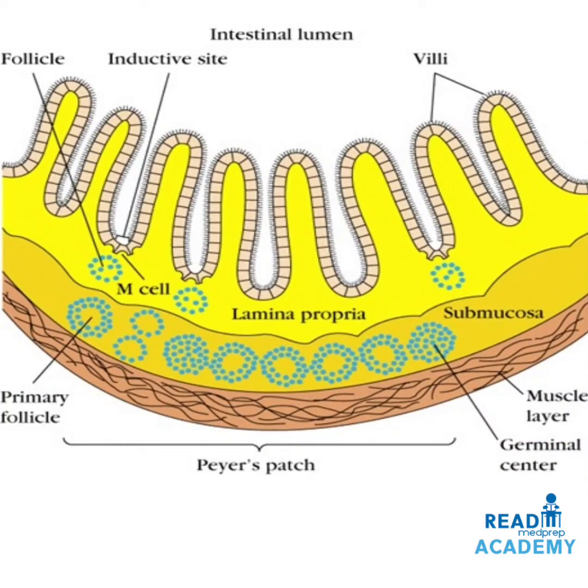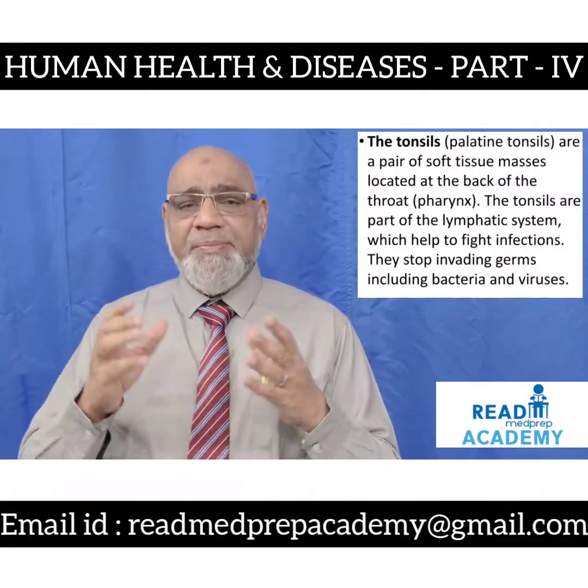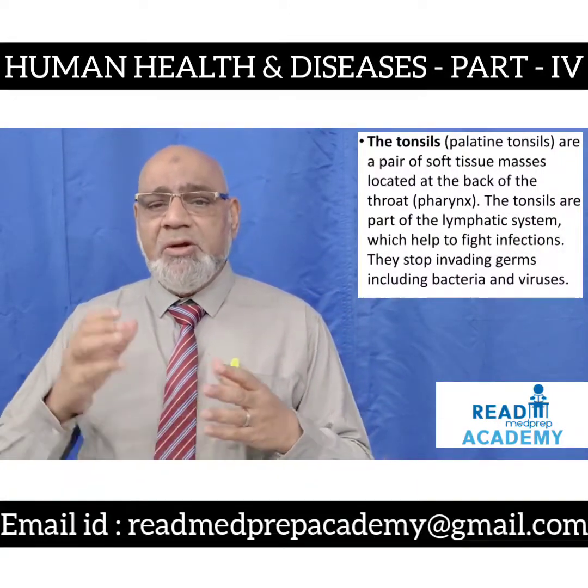Here in this image, you can see the intestinal lumen and the microvilli that are present. Below the epithelium of the microvilli is the lamina propria, which contains the M cells and some follicles. Below the lamina propria is a layer of submucosa, which is filled with multiple follicles having germinal centers. The follicles together are called gastrointestinal tract Peyer's patches.